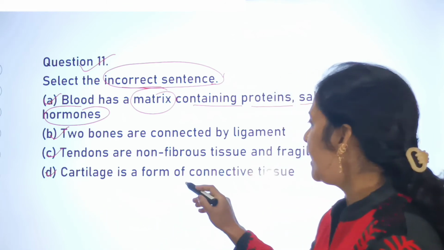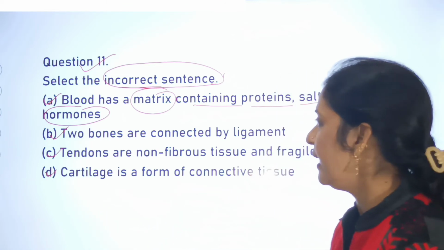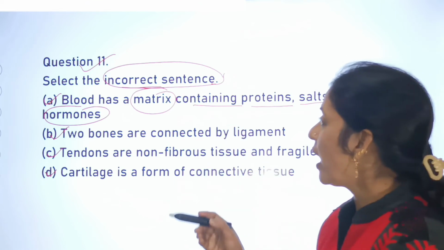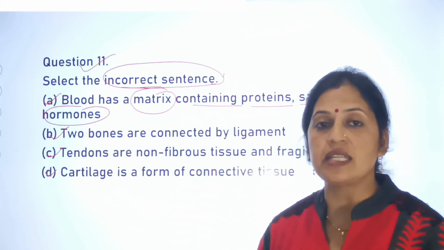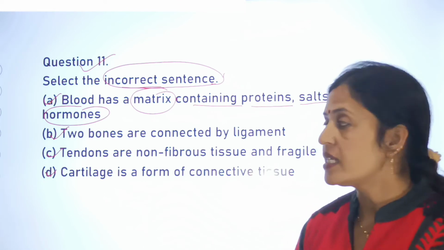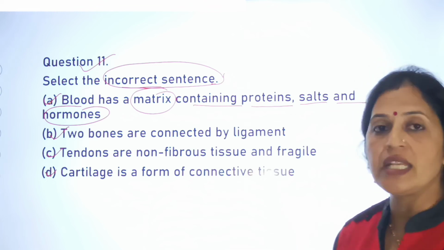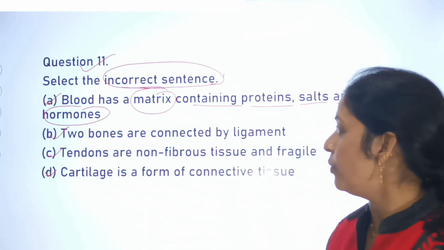D, cartilage is a form of connective tissue, and it is your question number 11. So you have to choose the incorrect sentence out of these sentences. Which is the incorrect sentence? Blood has matrix containing proteins, salts and hormones.